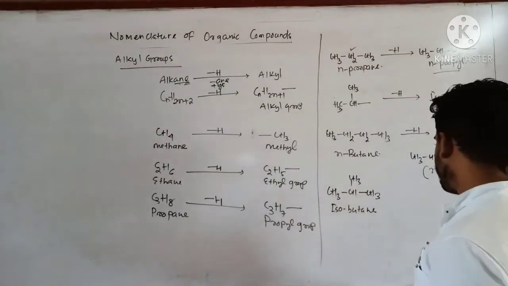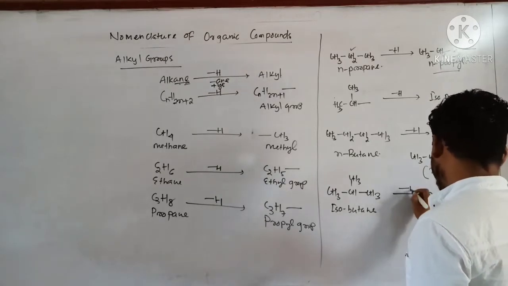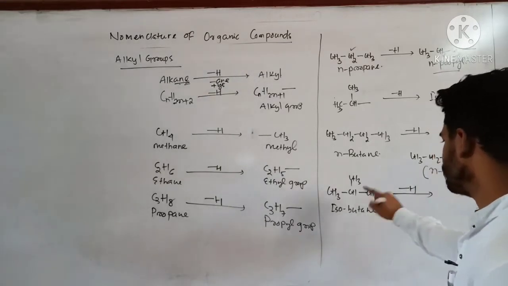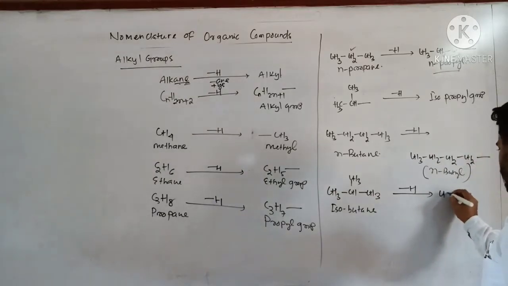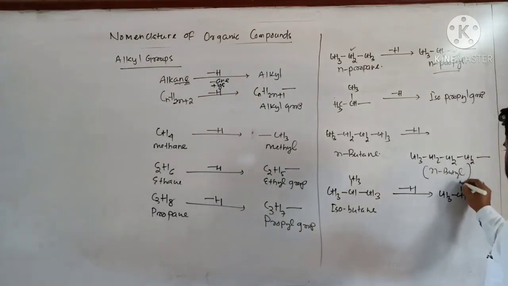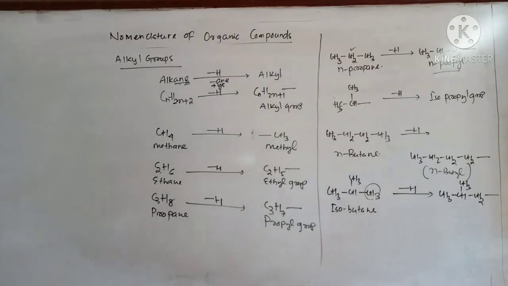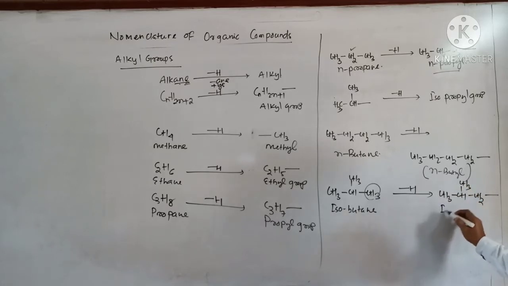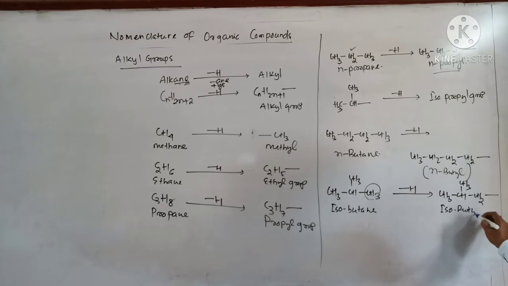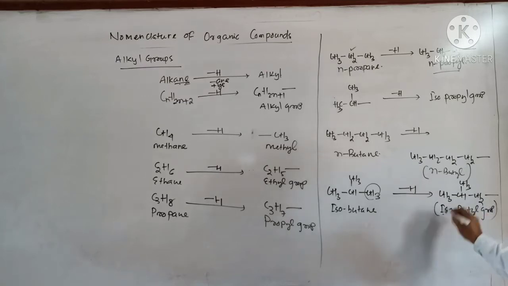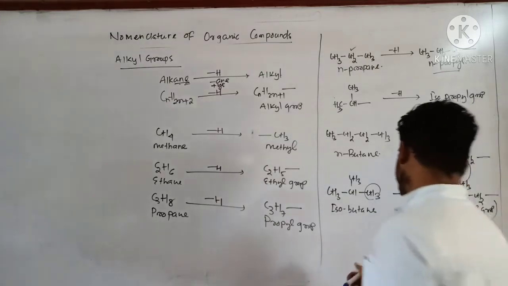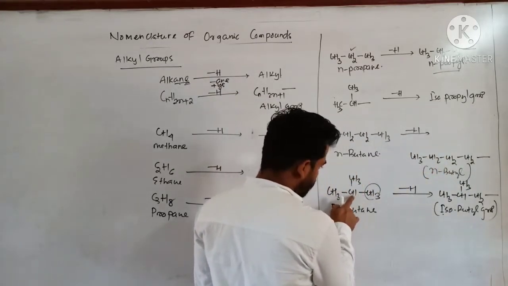So if I replace one hydrogen atom from this one, what type of alkyl group am I getting over here? CH, CH3, CH2, like this. One hydrogen from this methyl group being replaced. So here you can see iso group, second last carbon, two methyl groups are there. From isobutane you can get isobutyl group. Clear?